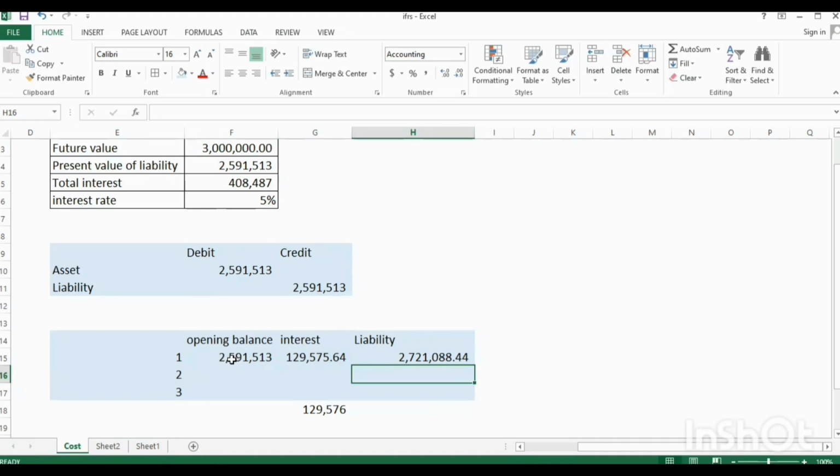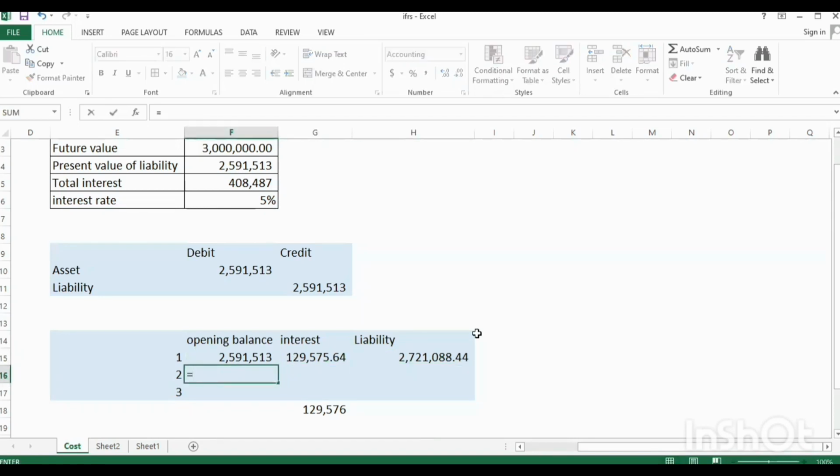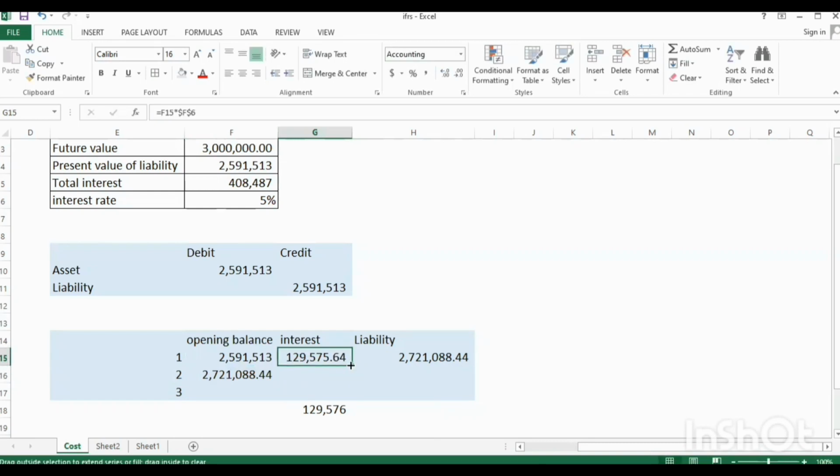So at the end of year one, if the company had borrowed money to buy the assets, the company would have been owing 2.5 million plus interest of this. The balance will have been this 2.721 million. Opening balance will be this. So we're assuming that the interest won't be paid annually. The interest will be paid at the end of year 3. So there will be an accrued interest of 129, or deferred interest equal. Okay, no need. Let me just drag my formula since I already have the formula here. Drag it down.